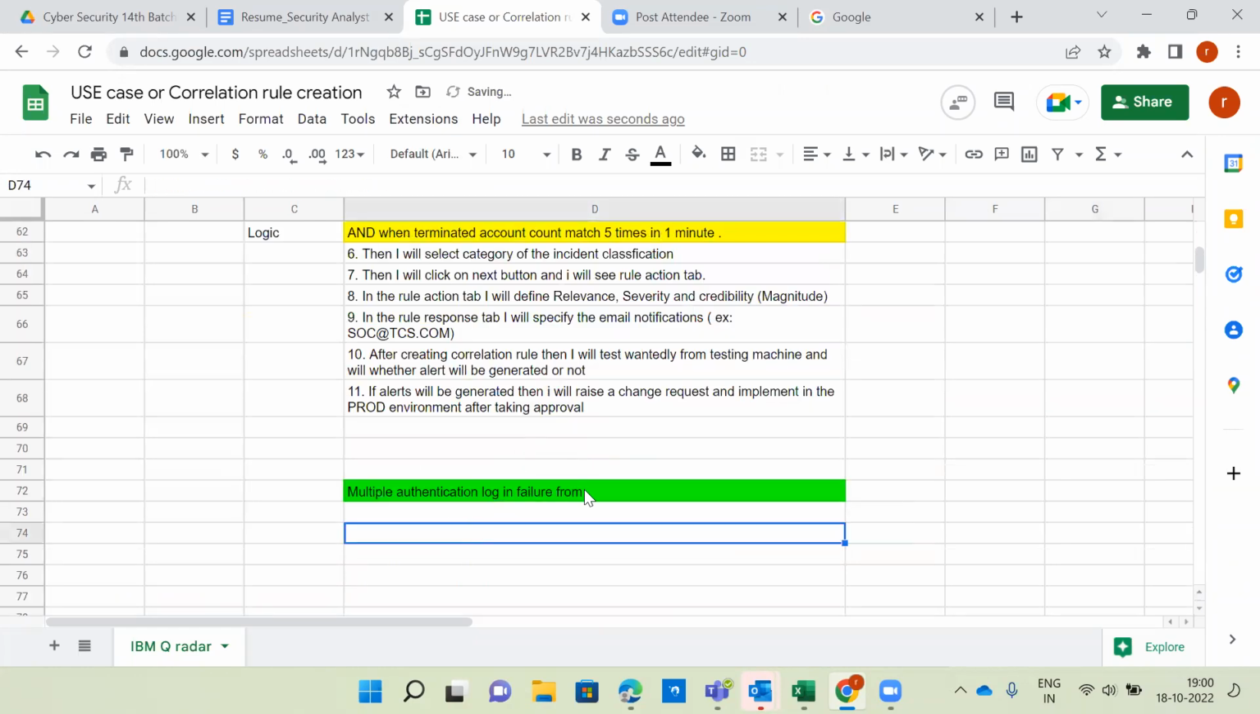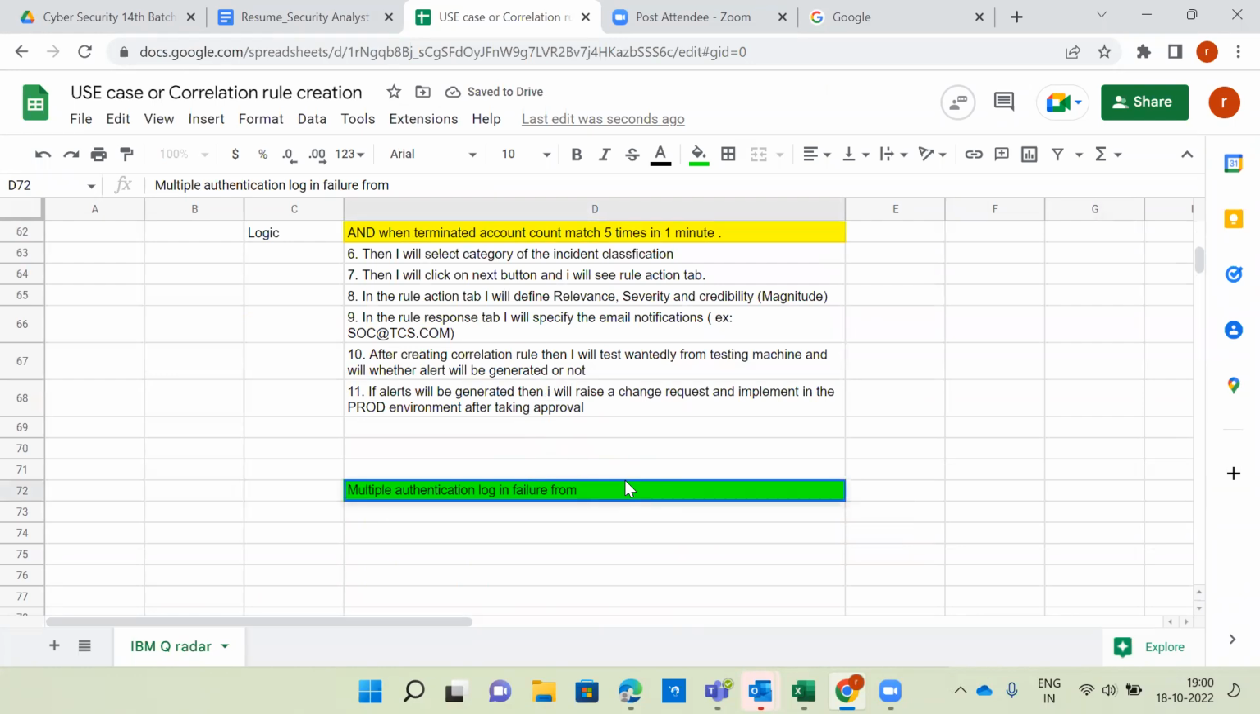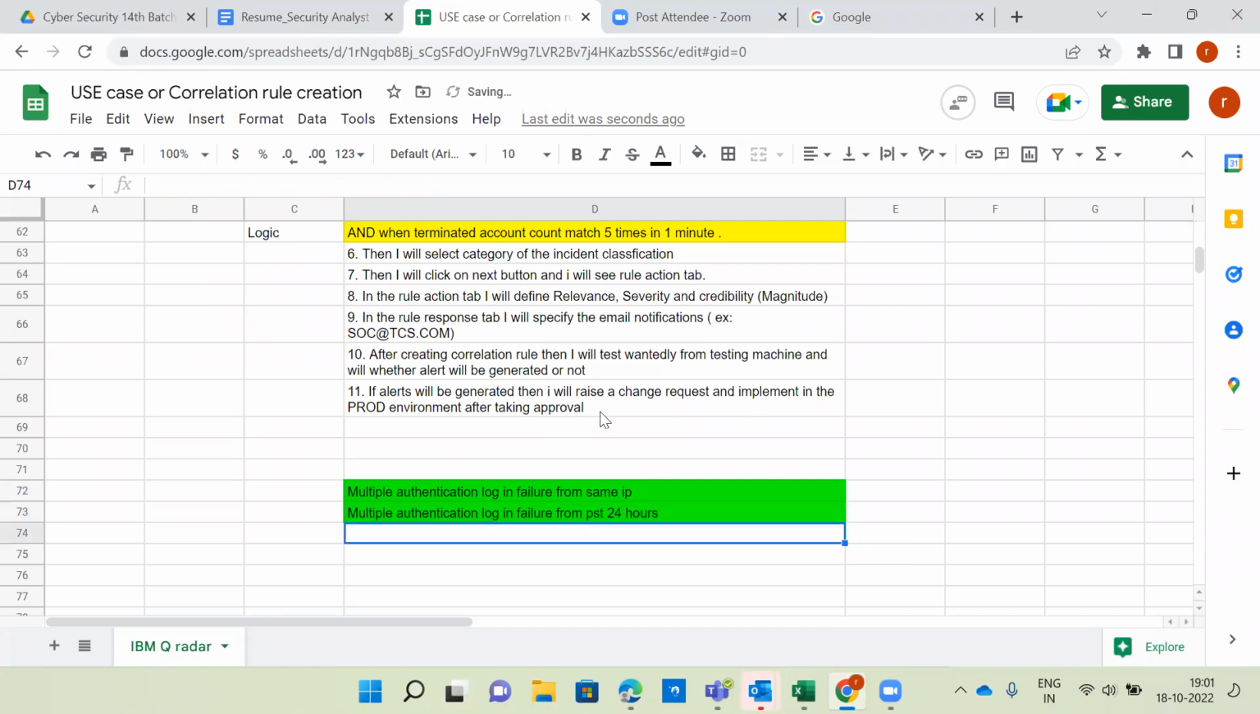So multiple authentication login failures from the same IP, we can also create. This is one of the use cases, or maybe multiple authentication login failures from the past 24 hours. How can you define this one? This use case? Forget about this one. Same IP means it's okay, it's simple. This one.